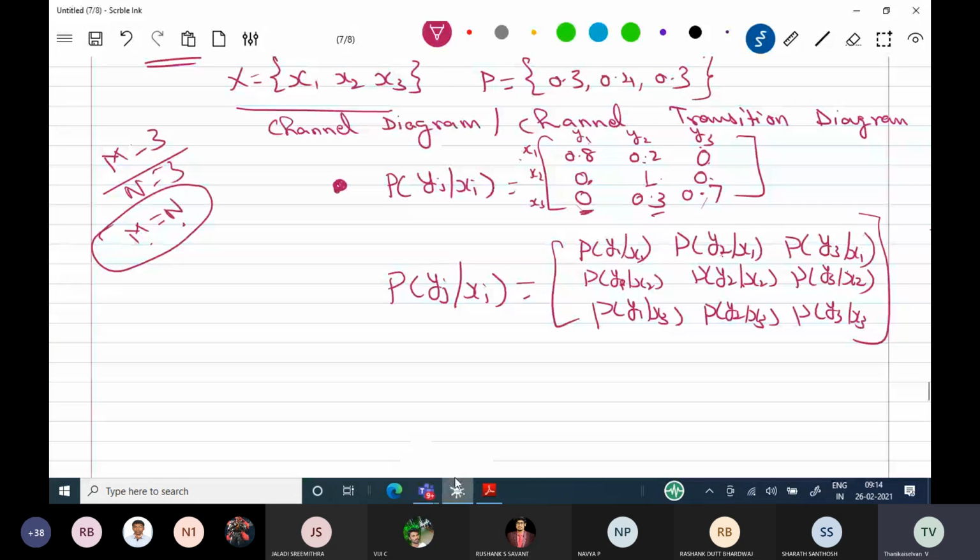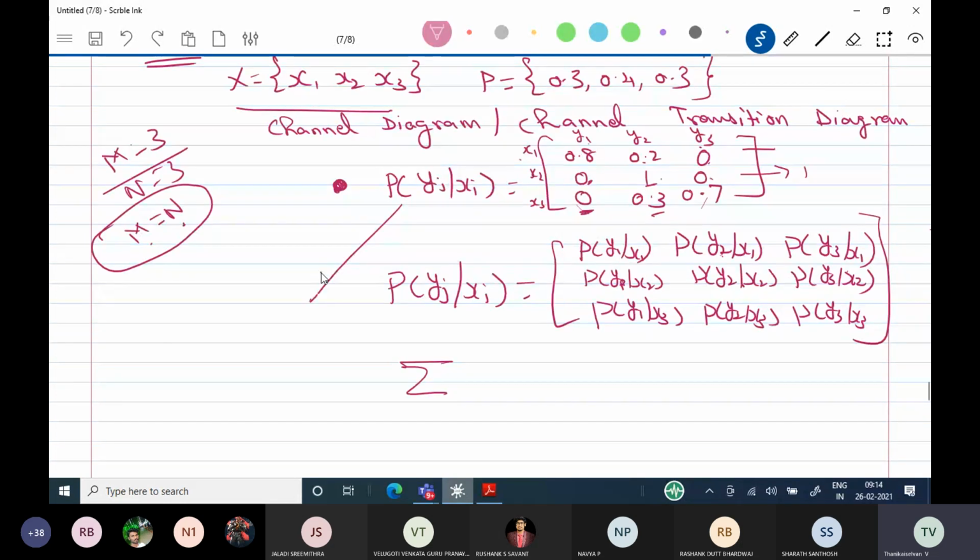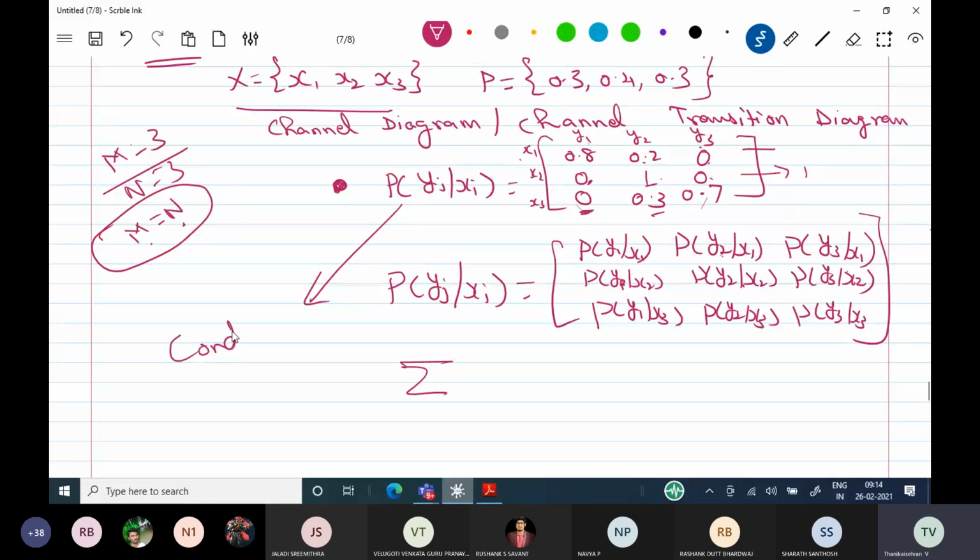I have written: sum of all the elements in any row of the channel. You take any row, you see first row, the answer is equal to 1. Second row, when you add all the elements, the answer is equal to 1. Here also 1, here also 1. Sum of all the elements in any of the rows is equal to 1, which means you can say that it is a conditional probability matrix.